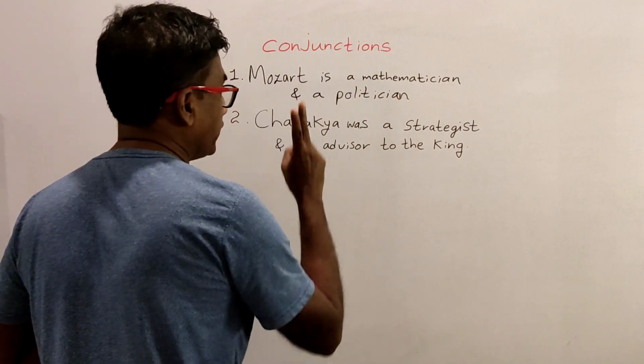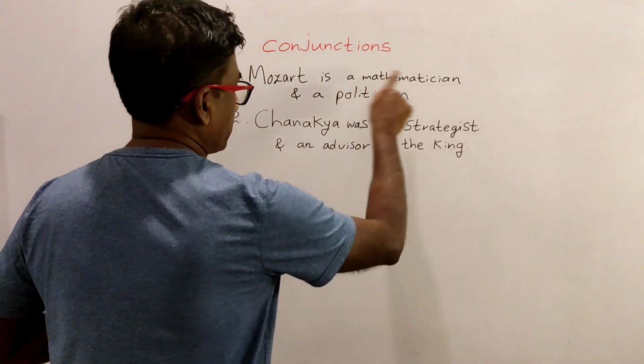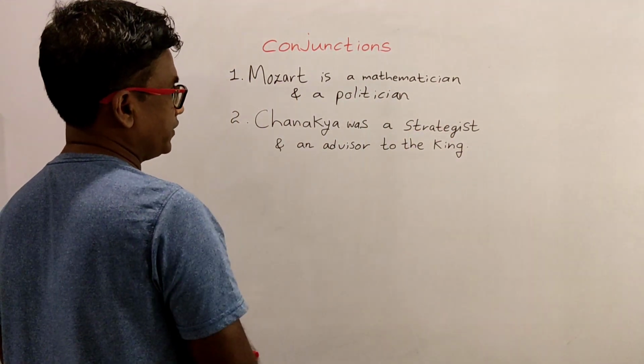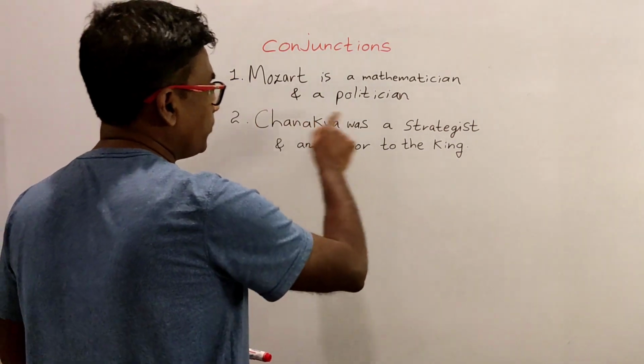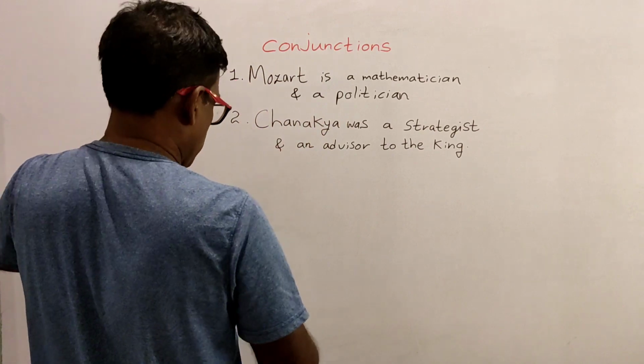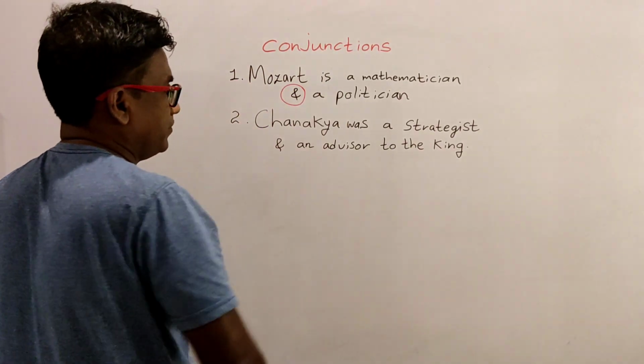Now the first conjunction was created by 2 atomic propositions. Mozart is a mathematician, that is the first atomic proposition. The second atomic proposition is Mozart is a politician. We have connected those 2 atomic propositions together using the word and.